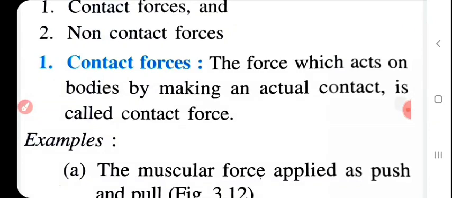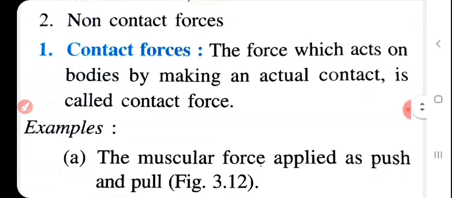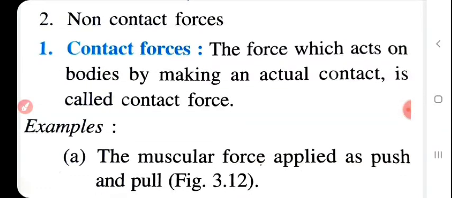The force which acts on a body by making actual contact is called the contact force. When we apply the force, that force is in contact with the object. For example, when we push or pull a chair, our body is in contact with the table or chair.